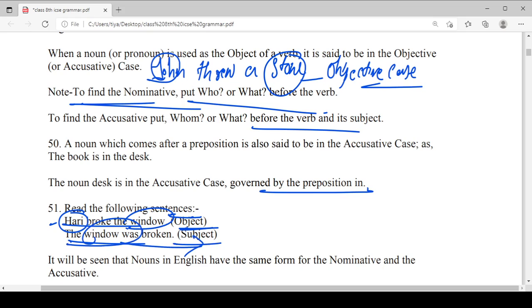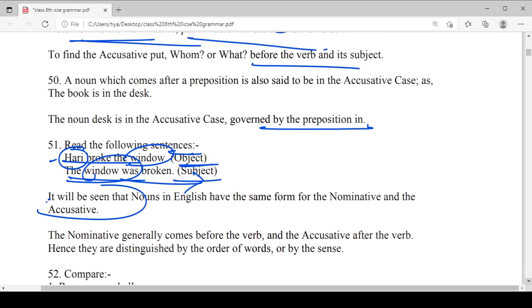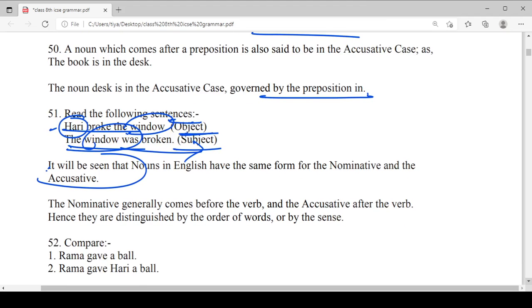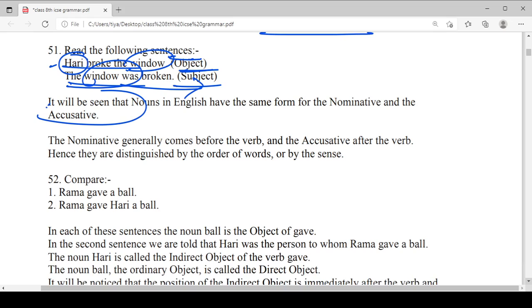So in both sentences, the single word window plays a different role, and it will be seen that nouns in English have the same form in the nominative and the accusative. It can also be seen that in the subjective case or the accusative case, the noun in English has the same form. The nominative generally comes before the verb and the accusative after the verb. Hence, they are distinguished by the order of the words or by the sense.